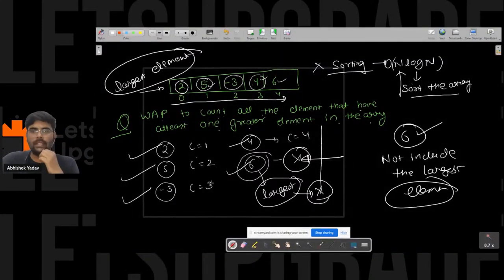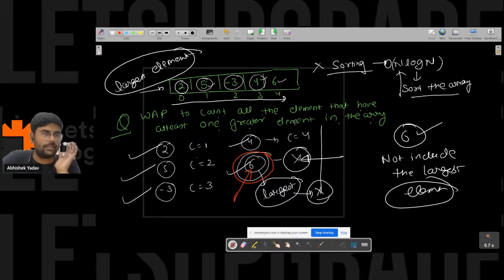So again explain that part. So who is saying this? Aditya, right? So Aditya, you are clear with this part? In order to solve this question, I have to find all the elements that have at least one greater element in the array. That means if I remove the largest element, I will get all the elements that have at least one greater element in the array.